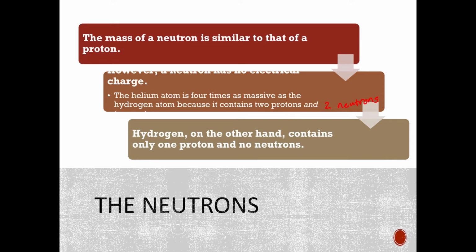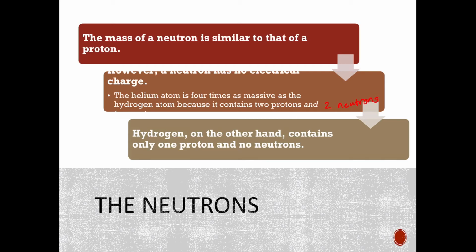Quick question, why does hydrogen not have any neutrons? If you'll recall from the previous slide, one of the reasons that we have neutrons is to keep the nucleus together, because protons repel each other. Well, hydrogen only has 1 proton, so it doesn't need any neutrons.